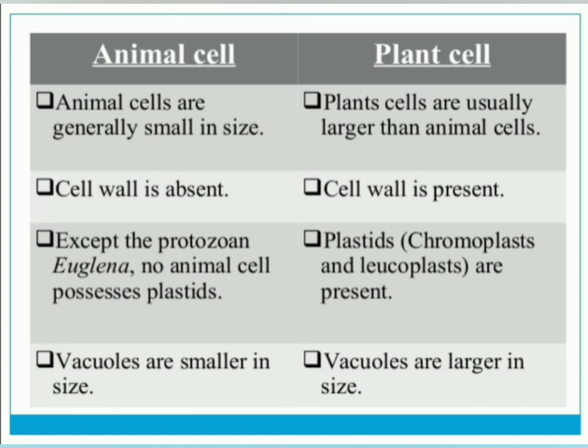Except for protozoans like euglena, no animal cell possesses plastids. In the animal cell, protozoan like euglena, it has which one? Plastids, and no other animal cells possess plastids. Plastids are present in the form of chromoplasts and leucoplasts. In animal cells vacuoles are small in size and in plant cells vacuoles are larger in size.